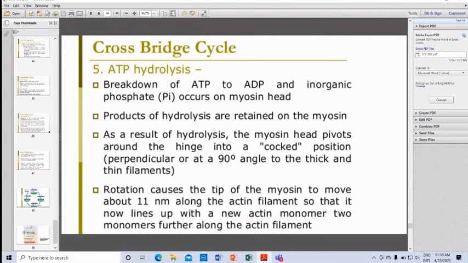ATP hydrolysis, breakdown of ATP into ADP and inorganic phosphate, occurs on the myosin head. As a result of hydrolysis, the myosin head pivots around the hinge into a cocked position.